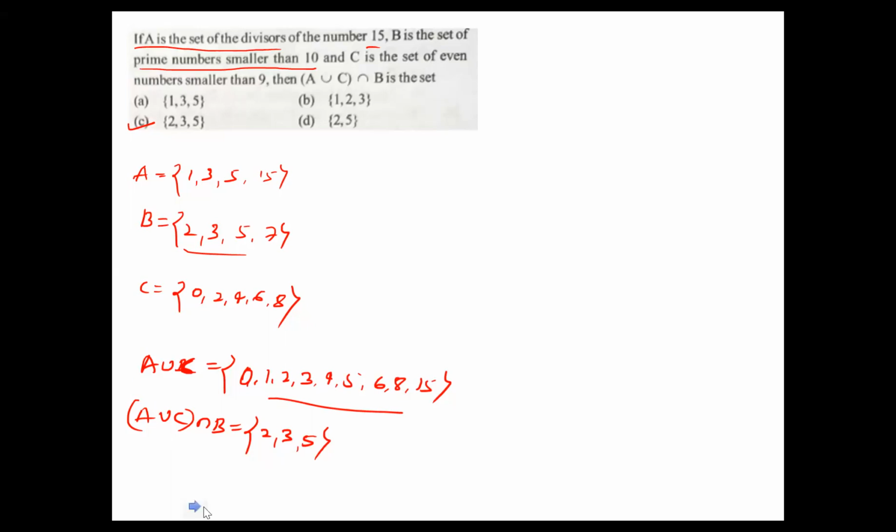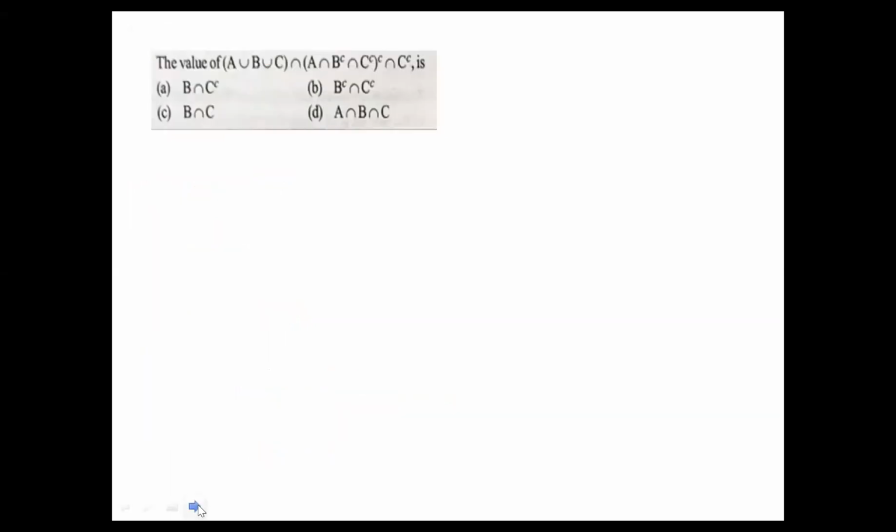Okay, move to the next slide. The value of A union B union C intersection A intersection B dash intersection C dash, all dash, intersection C dash. To understand this one, let's draw the Venn diagram one by one.